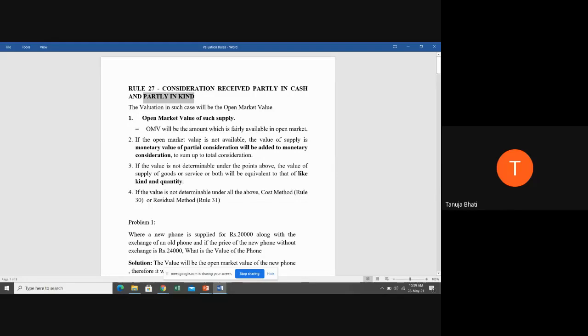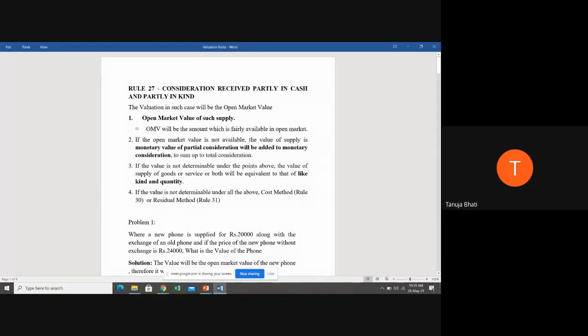Third thing, if you're not able to determine by open market value, or by adding up the cash and the monetary value in kind, then what is the value of the goods and services which is equivalent in like kind and quality? Means what is the value of the item if a similar item is sold in the market? So what is the value of that?